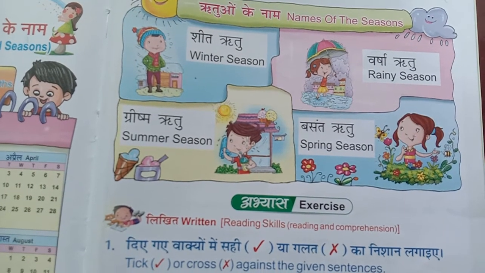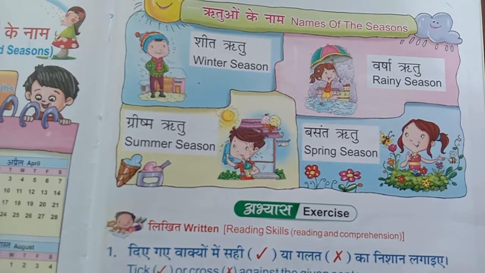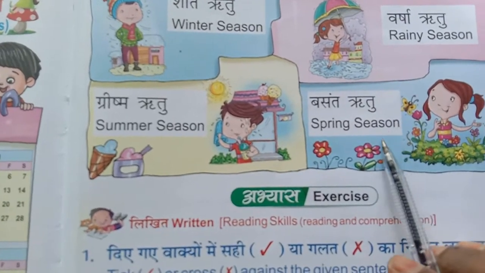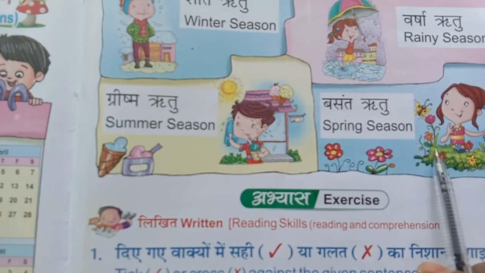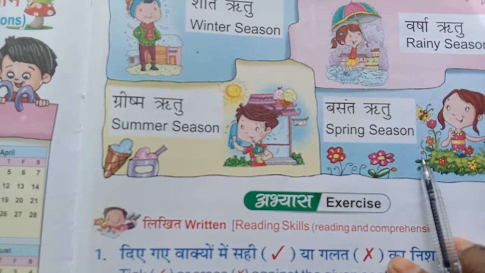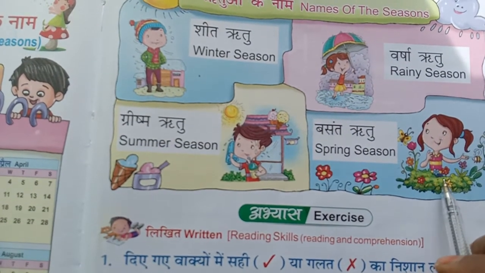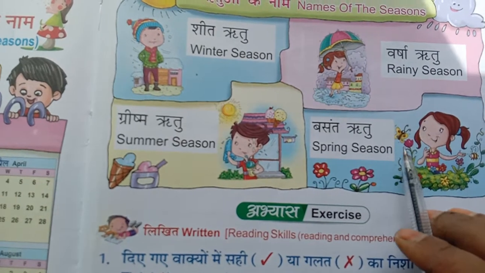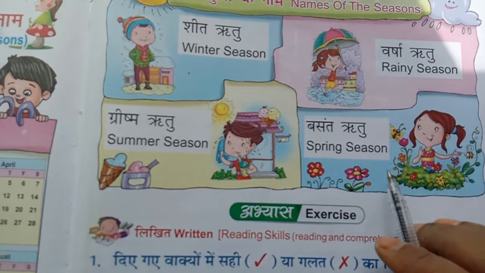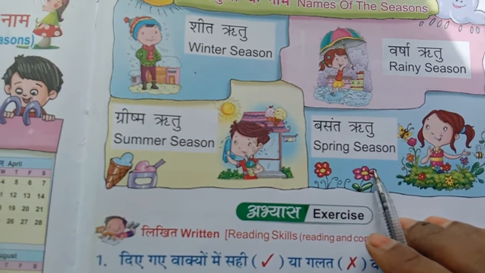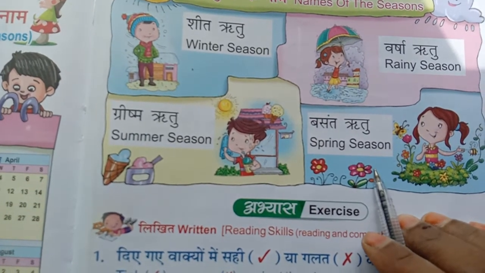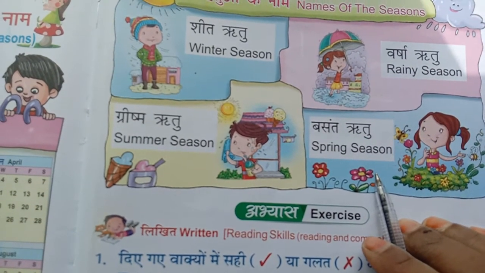Children, in the spring season, the new leaves and flowers come, so that is called a spring season. See the new leaves, flowers, and the butterflies also flying here. So this is called a spring season.